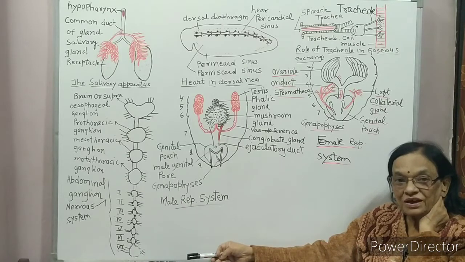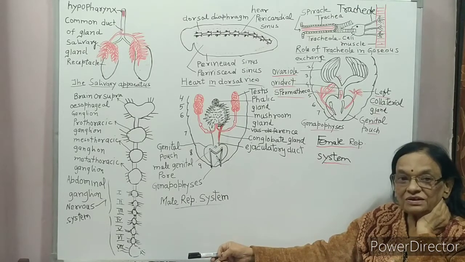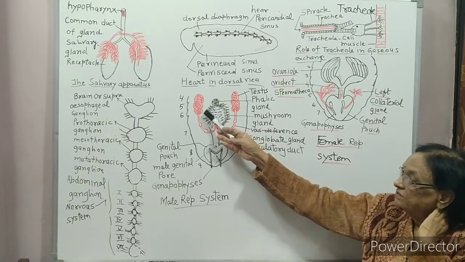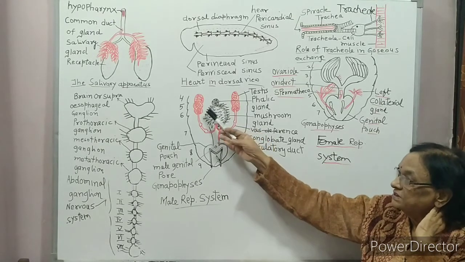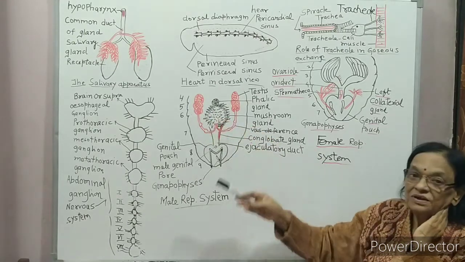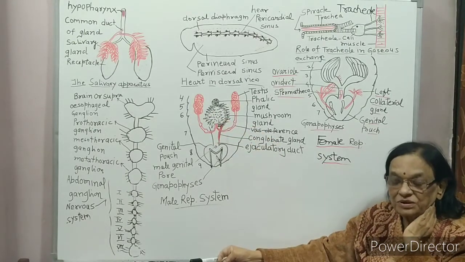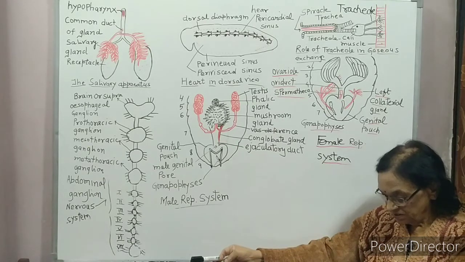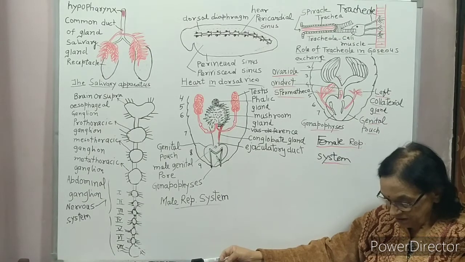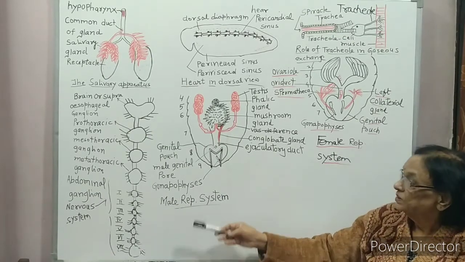Male cockroach has anal styles externally. It has three-lobed testes situated in the 4th, 5th and 6th segments. So testes are situated in the 4th, 5th and 6th segments.